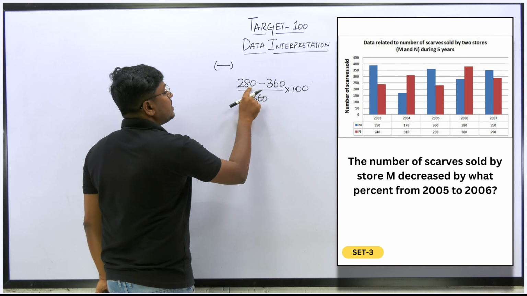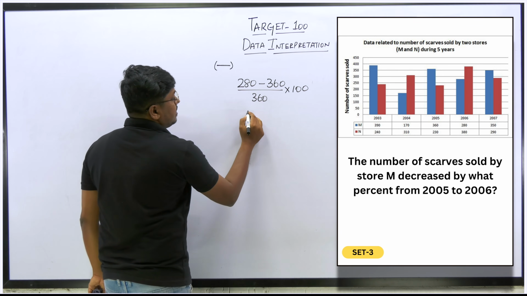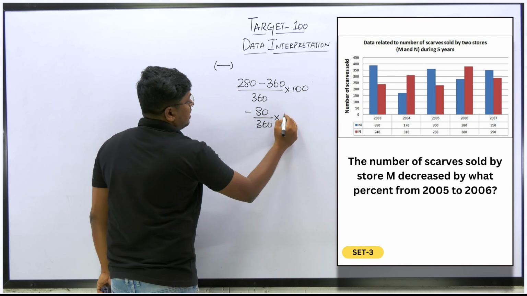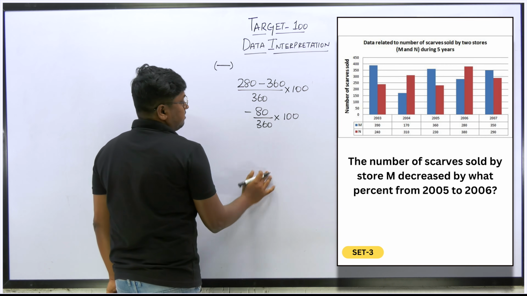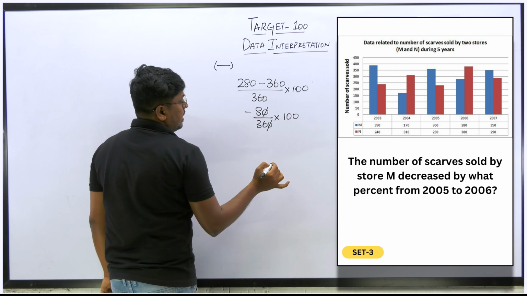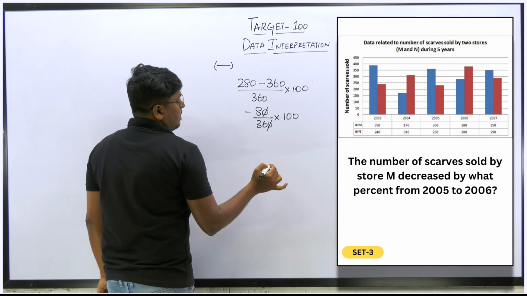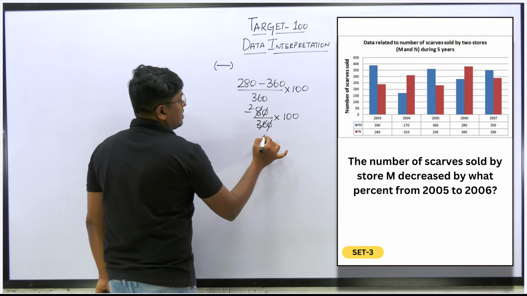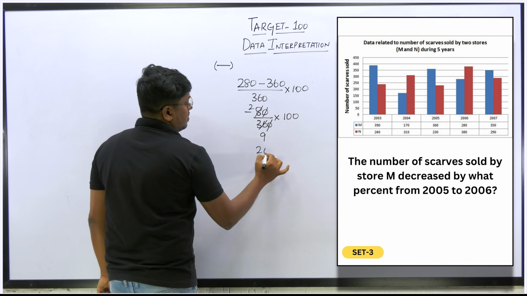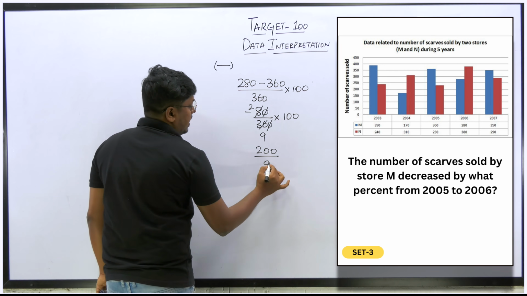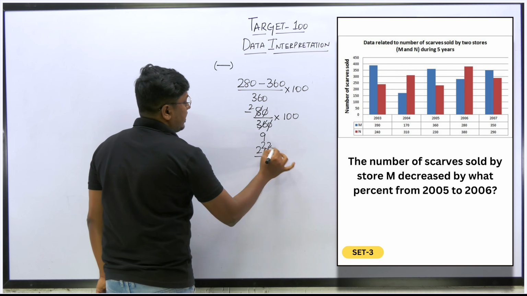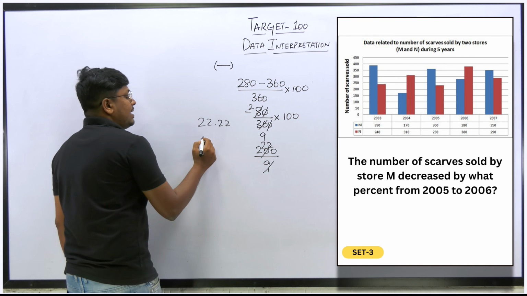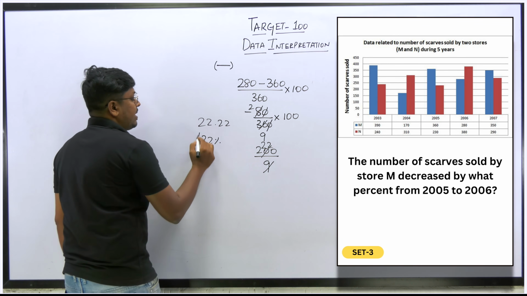280, so this will be 2080 here. So minus of 80 divided by 360 into 100. So 0, 0, we can cancel it. 4 times 2, 4 times 9. So 200 divided by 9. So 9 2s are 18, 22. So 22.222 it goes on. So we can say that 22% approximately decrease.